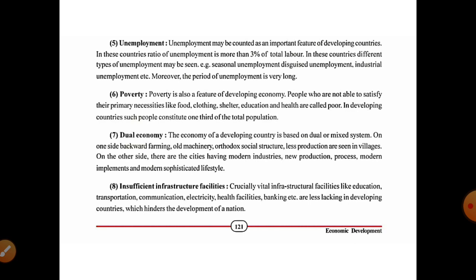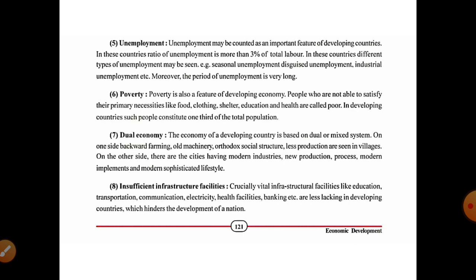Like seasonal unemployment, only for some time period, for example the rainy season, some people get employment, then they are left unemployed. Then disguised unemployment: in the place of 4 people, 10 people will work. What is that called? Disguised unemployment. We can't see an increase in production, but the number of employed will be increasing. Then industrial unemployment, which we can see in the industries.